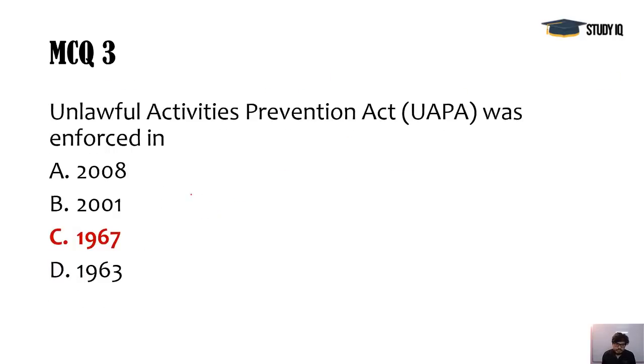Next, Unlawful Activities Prevention Act. In detail, I explained to you this issue, and it got the presidential assent in 1967. So it has been in force since then.